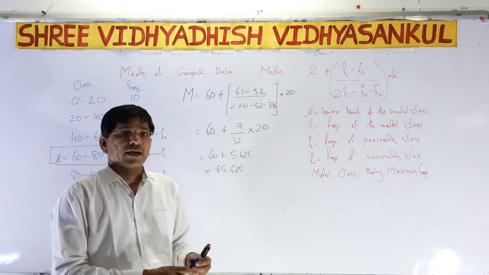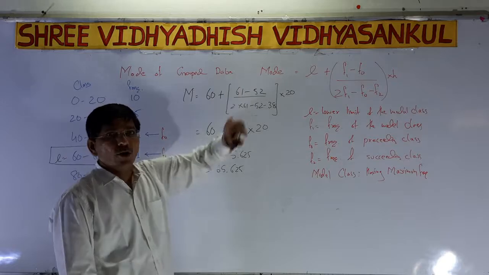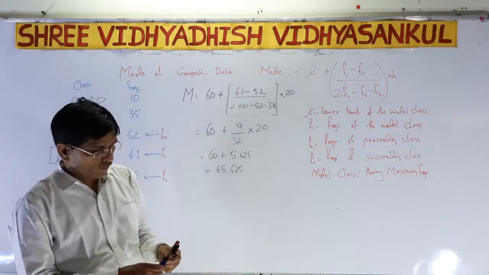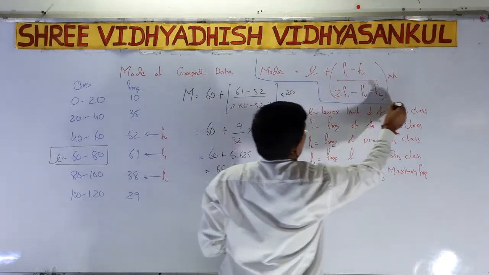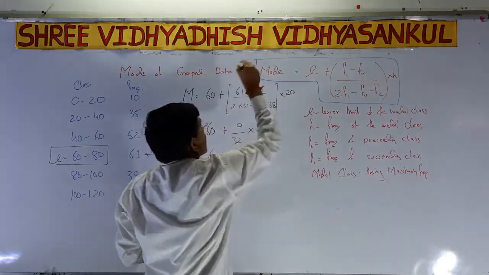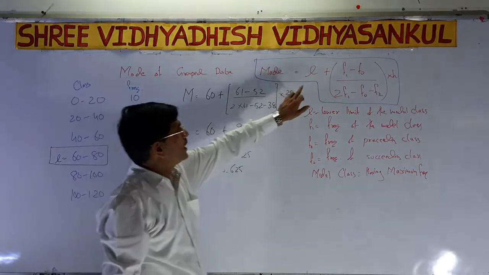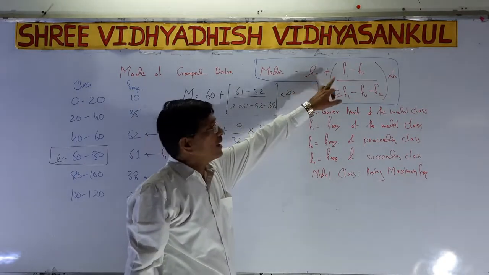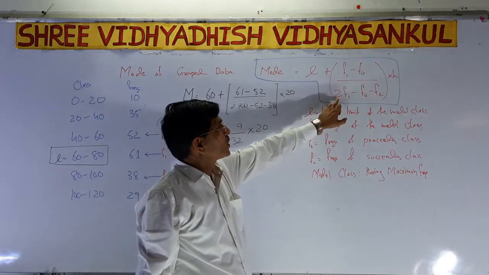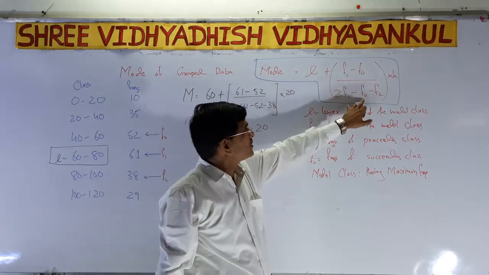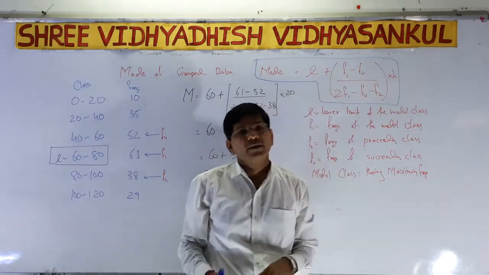For grouped data, first of all we have to understand the formula. The important formula for mode is: mode is equal to L plus, open bracket, f1 minus f0 divided by twice f1 minus f0 minus f2, close bracket, multiplied by h.